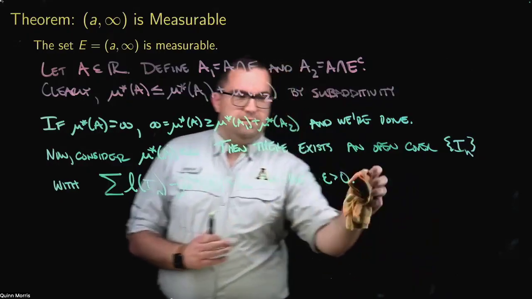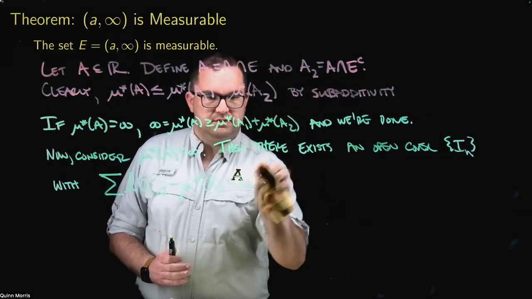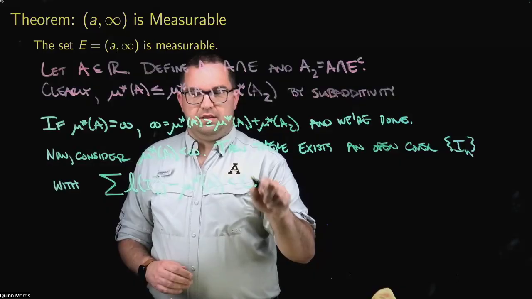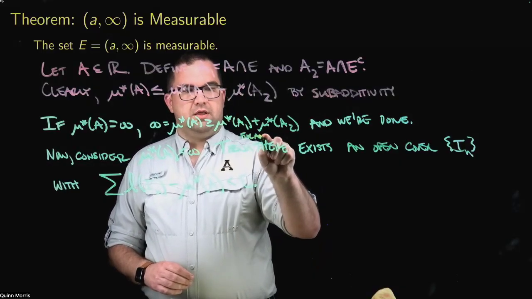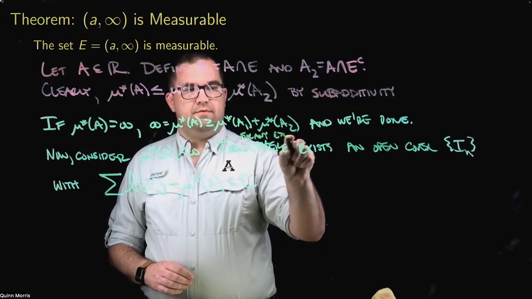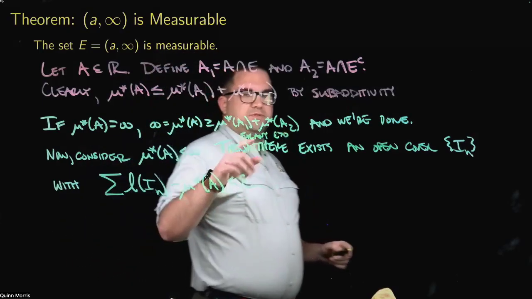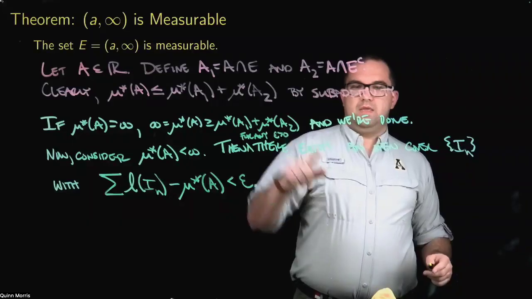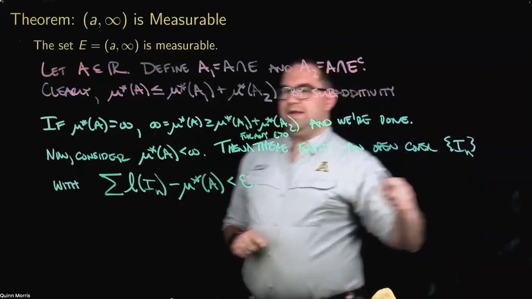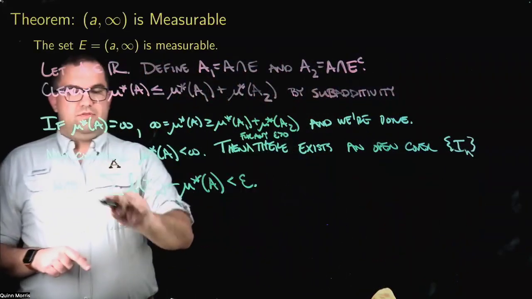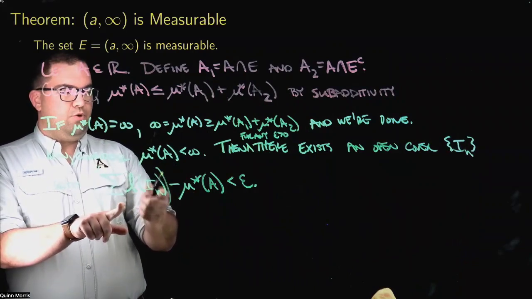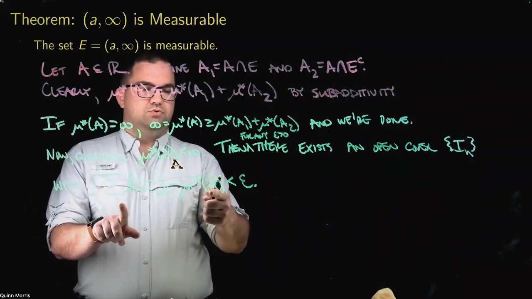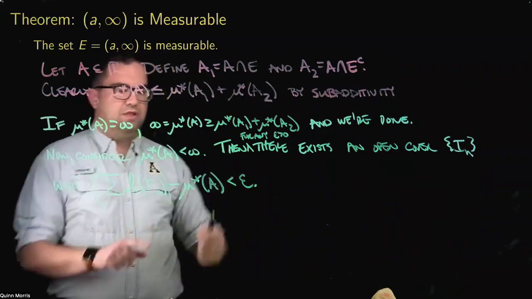Sorry, I've written this a bit backwards. Let me fix this. So I'm going to make a little interjection here. Then for any epsilon greater than 0, right? So for any epsilon you give me, I can find an open cover I_N such that the sums of the lengths of all the intervals in my open cover minus mu star of A is less than epsilon.